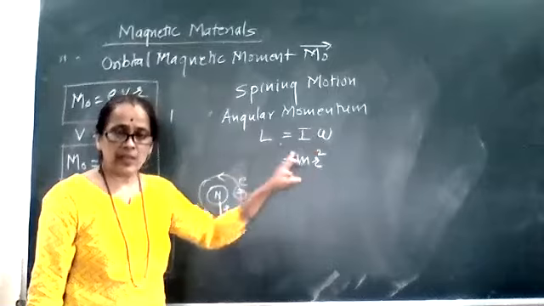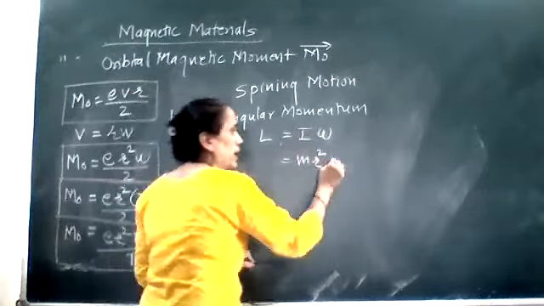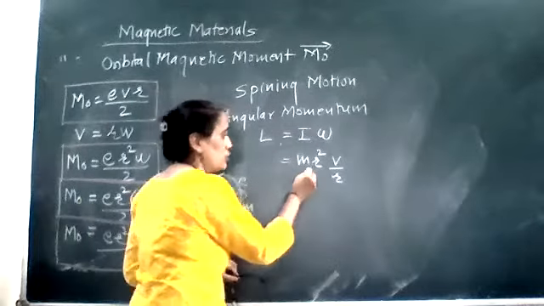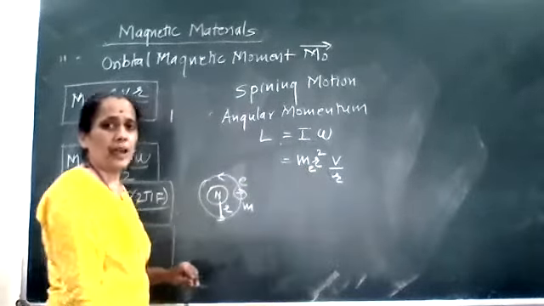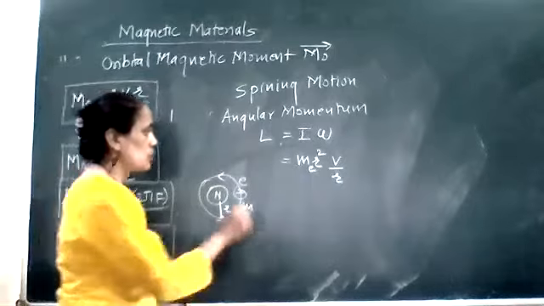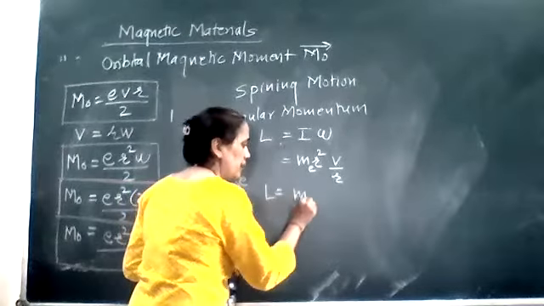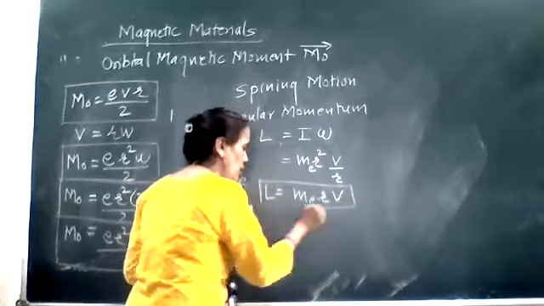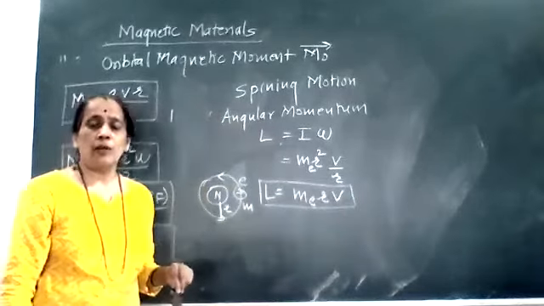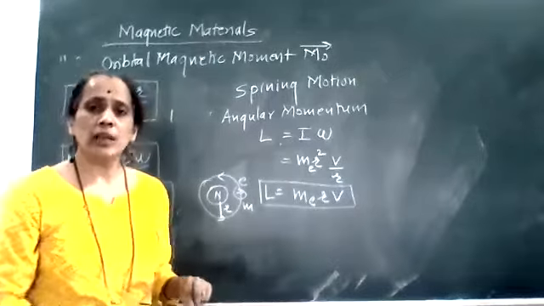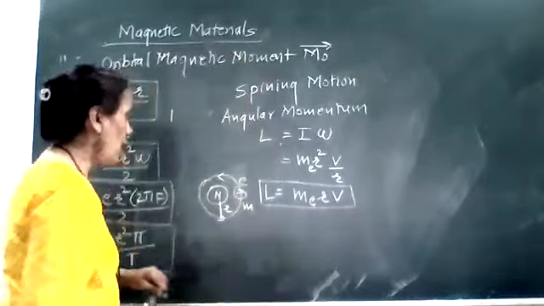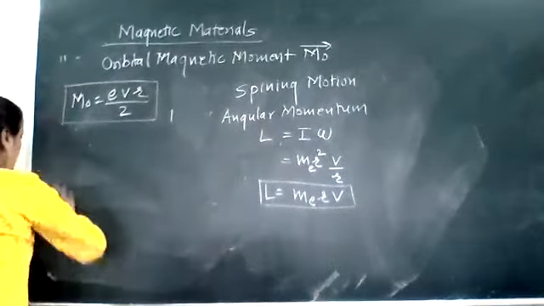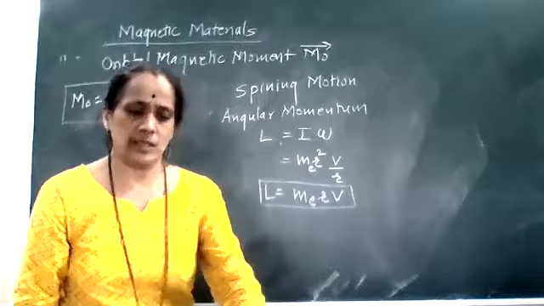I value is m r square, and for omega I will substitute v by r. And this m is the mass of electron, I can replace it by me. Me is the mass of electron. So what I am getting is that angular momentum is nothing but me r into v. This is nothing but the angular momentum of the electron when that electron is performing a spinning motion.